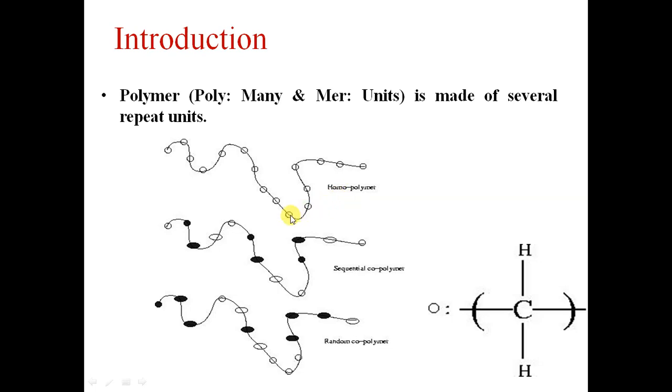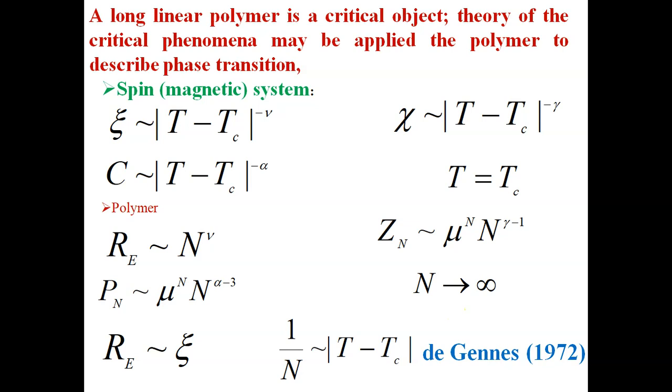When monomers are identical, we have a homopolymer. When monomers are different and arranged along the backbone of the polymer chain in a sequential fashion, we have a sequential polymer chain. If the distribution of monomers along the backbone of the chain is random, we have a random copolymer. The monomer, that is the open circle, represents a repeat unit of this sort. This is carbon, these are the two hydrogens, and these two links are open for connecting other monomers.